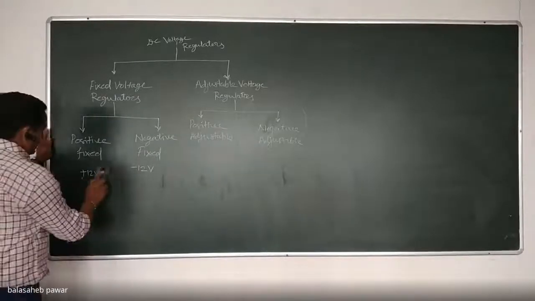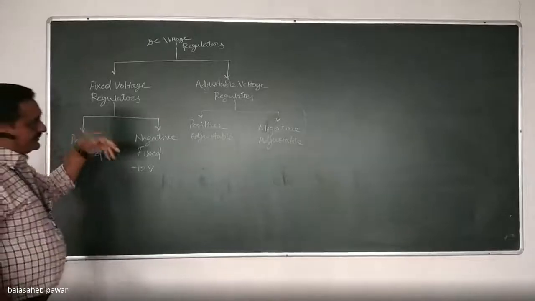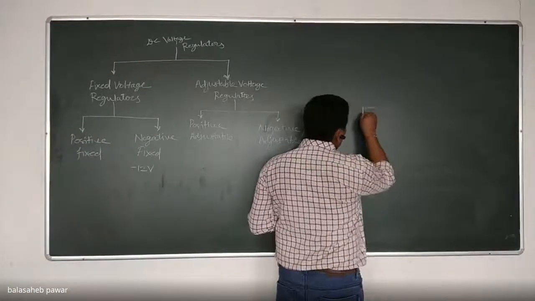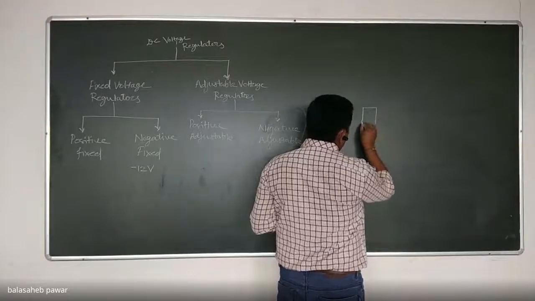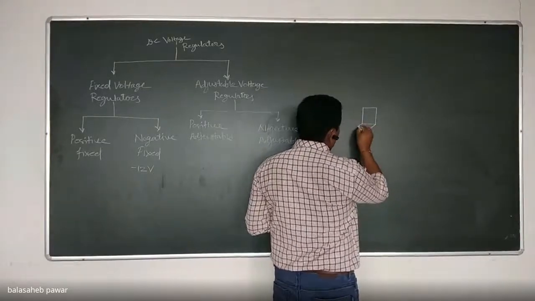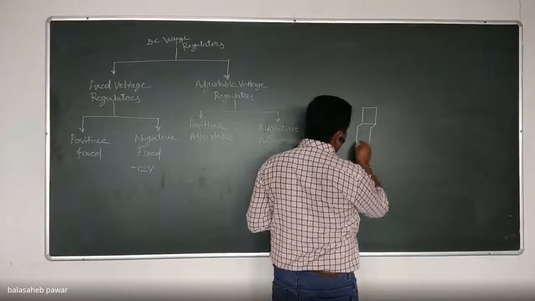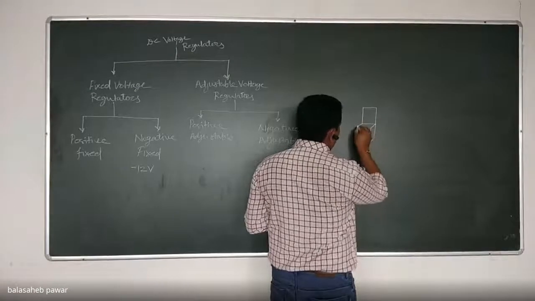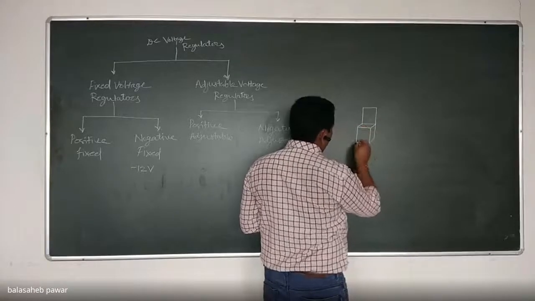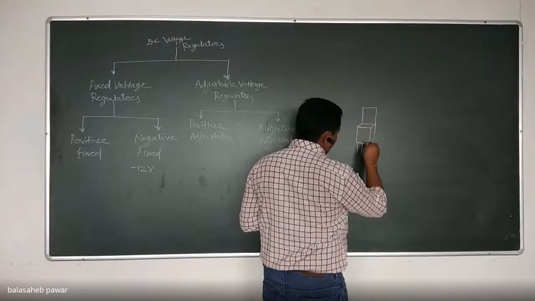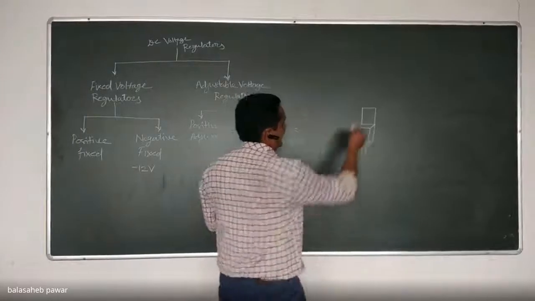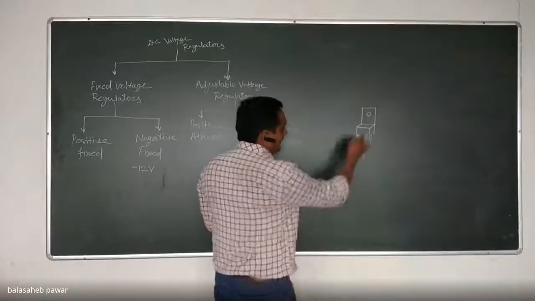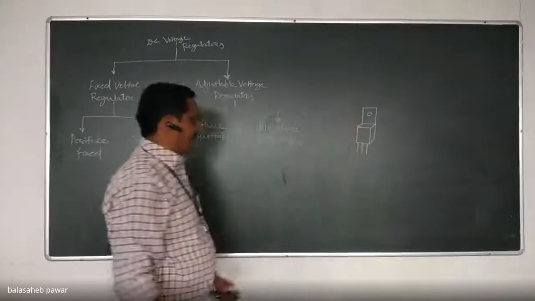So see, all these types of voltage regulators are available as a 3-pin IC voltage regulator. You might have seen it in our lab also. It looks somewhat like this. There are 3 terminals. At the backside there is a heat sink, and one number is mentioned on this device.